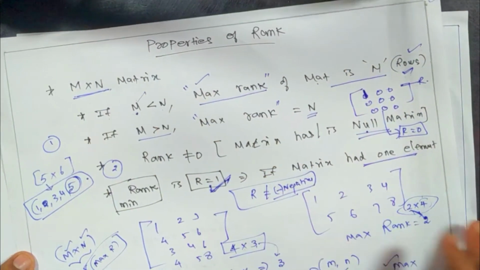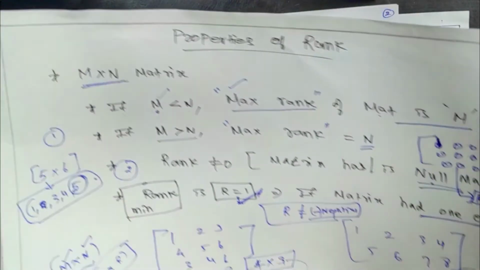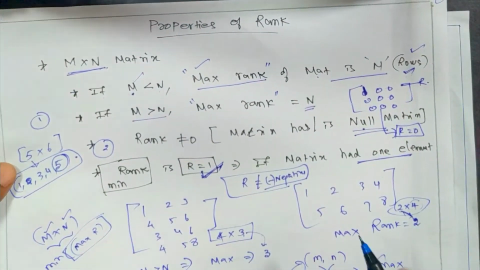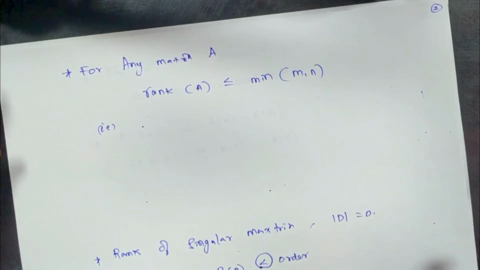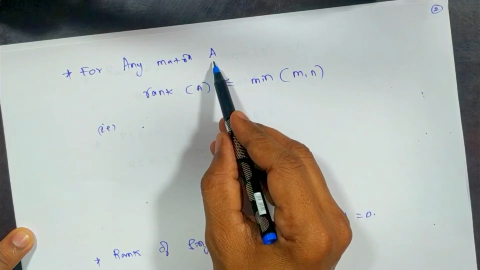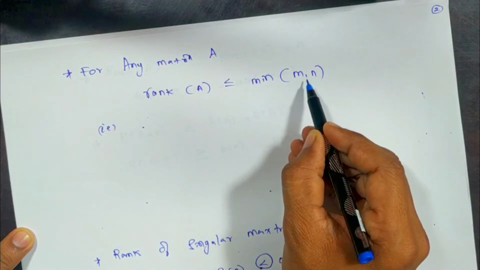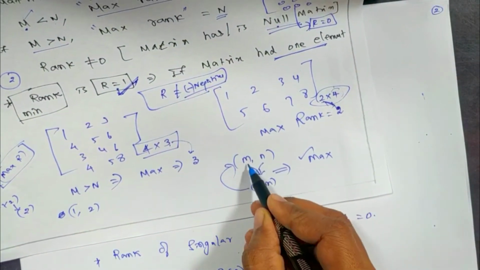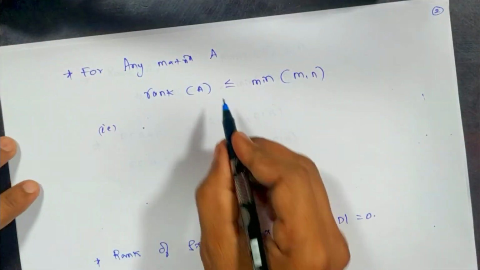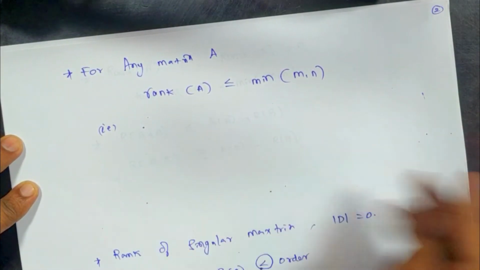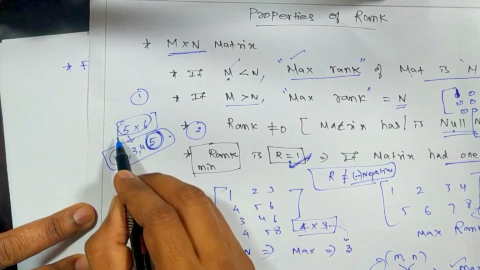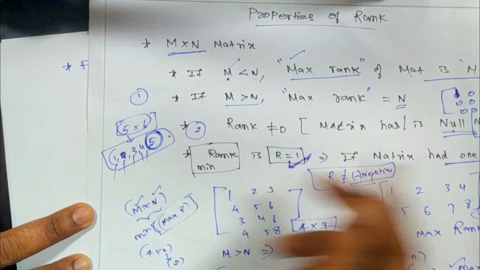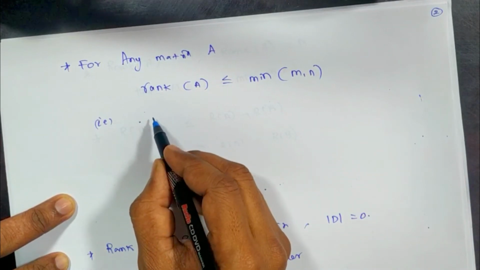These are all important properties, and they will be useful in competitive exams when we calculate the rank of a matrix or maximum rank. In a similar way, another important property is, for any matrix A, rank of A is less than or equal to the minimum of M comma N. That's what we discussed here also. So rank will be at most the minimum of these two. That's what we mentioned in the previous problem, that if the maximum value is the minimum of these two, then the rank can be 1, 2, 3, 4, 5. And that's what is mentioned here.